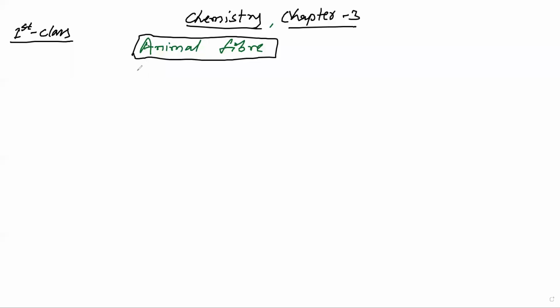Today is our first class of chapter 3, chapter name Animal Fiber. Firstly, we have to define what is fiber, the definition of fiber, and their examples also. A fiber is a long, narrow, and flexible thread of natural and artificial substance.